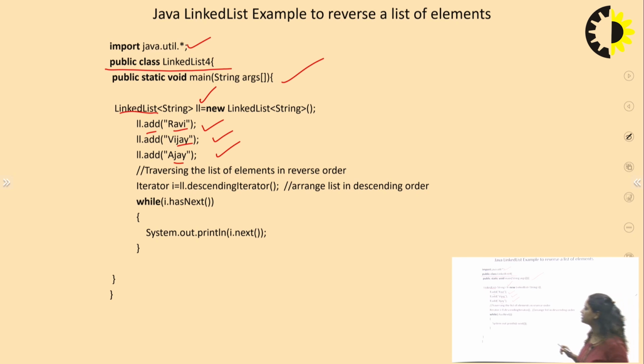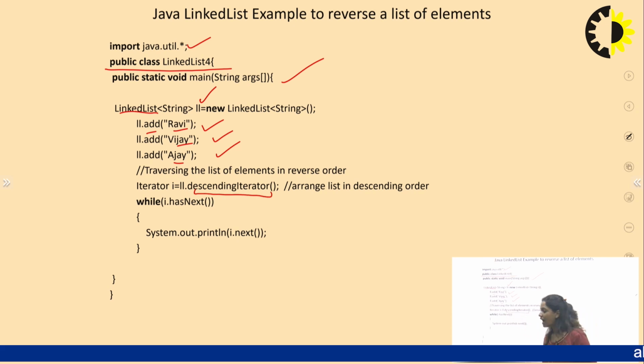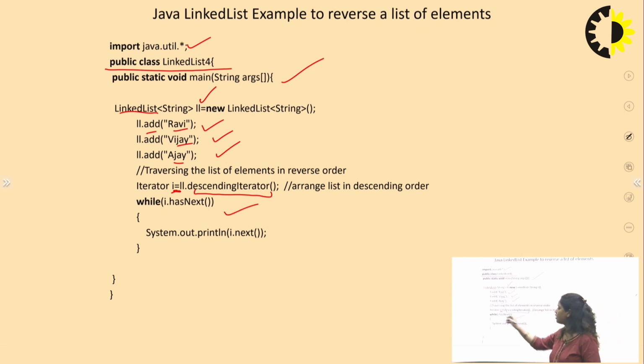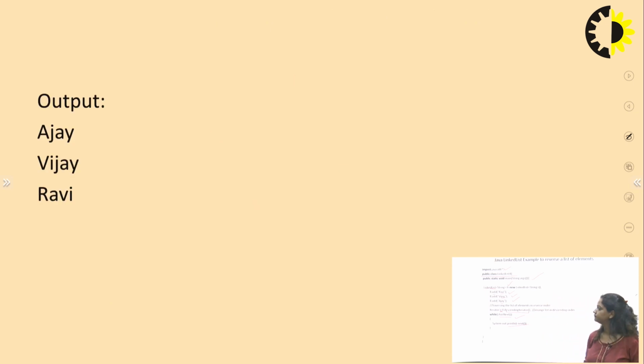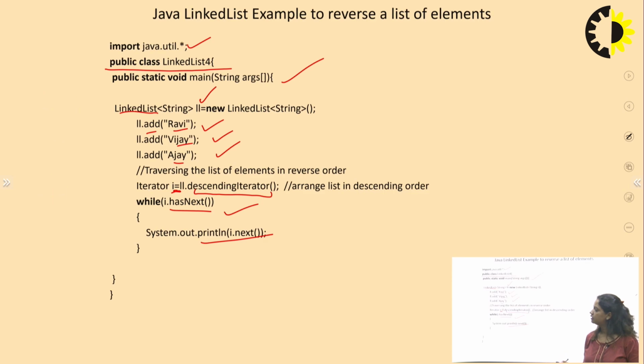For reversing it, we can use a method in the class known as the descendingIterator method, which will automatically descend your linked list. There is no need to manually reverse your list. This will automatically reverse your list in descending order, from last to first, and then store each element in the variable i, which is an iterator variable. So i.hasNext means printing those values in that iterator. The output will be Ajay, Vijay and Ravi.